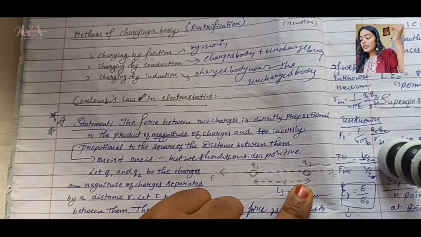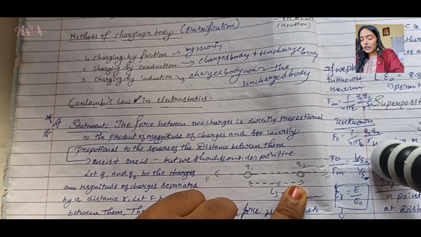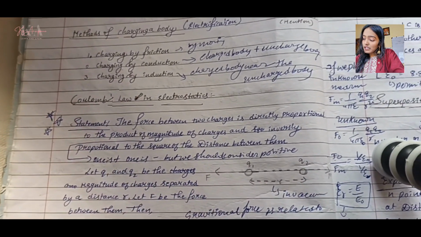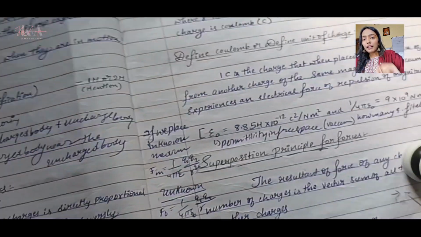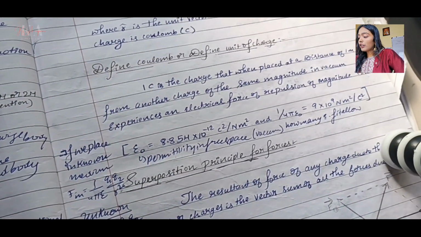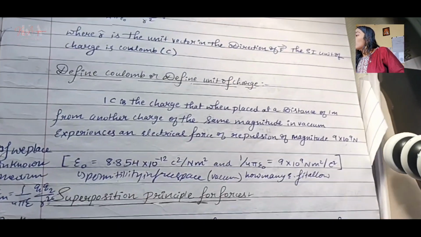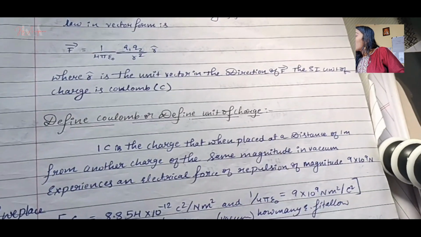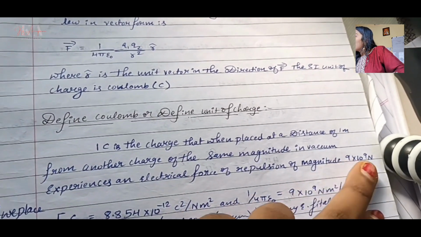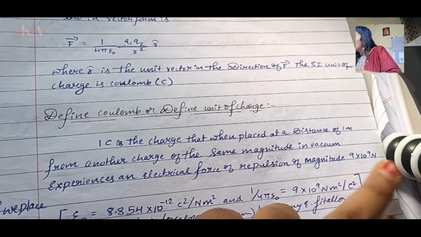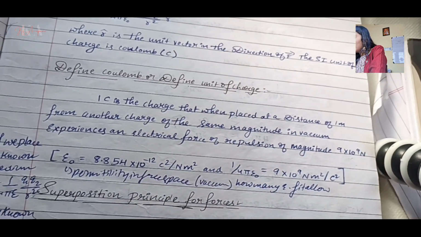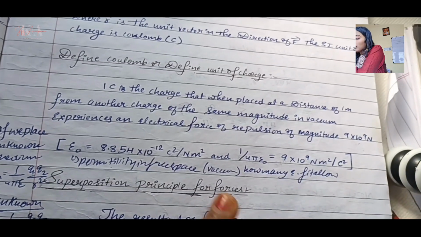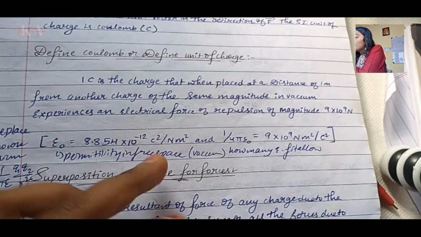So I consider it as a positive only, right? So it experiences force of repulsion. Why? You guys already know, like charges repel each other. So that one, force of repulsion of what? Like how much? So force of repulsion of magnitude 9 into 10 to the power of 9 Newton. So they experience a force of repulsion of this much.